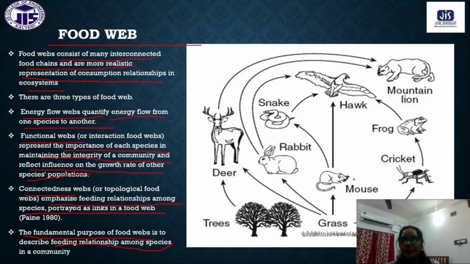So you can see, from the grassland ecosystem to the forest ecosystem, how they are interconnected with each other. This is called a whole, this is called the food web.